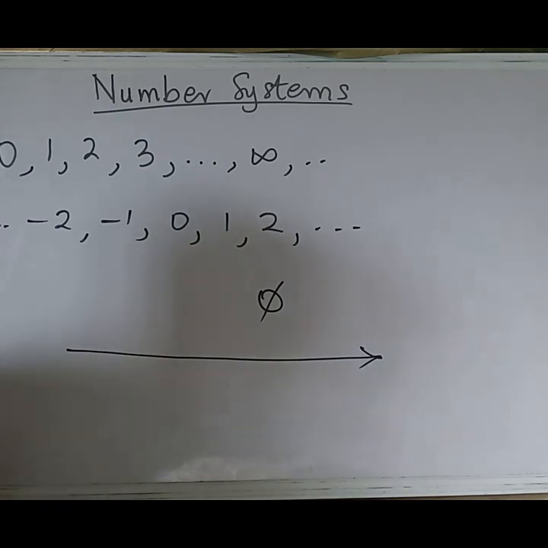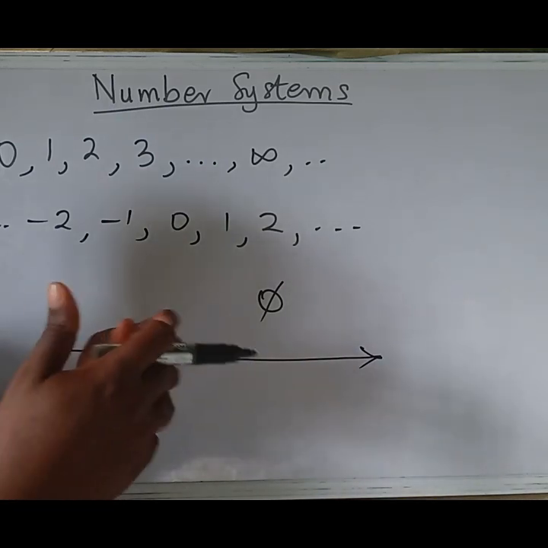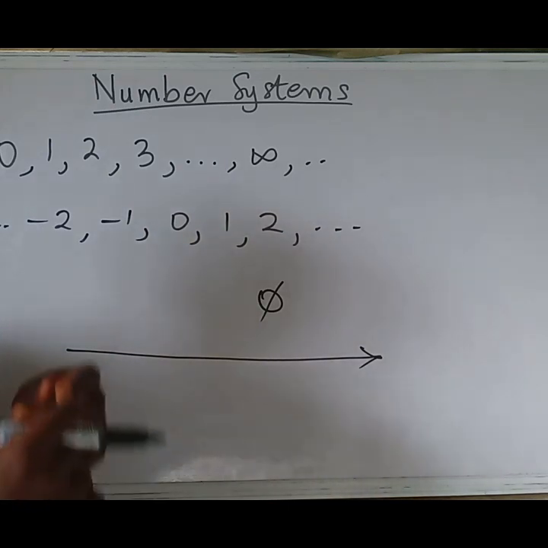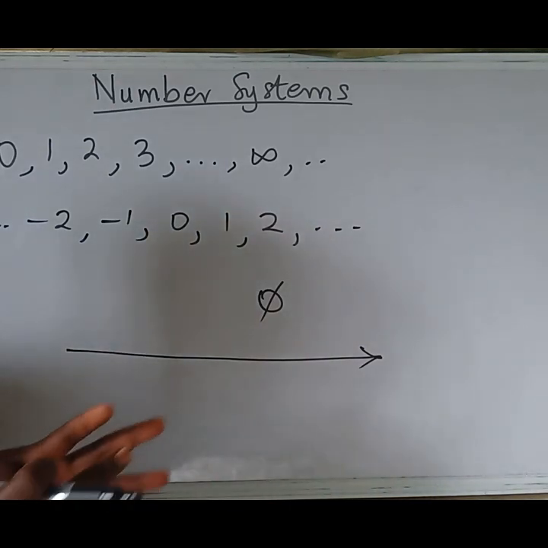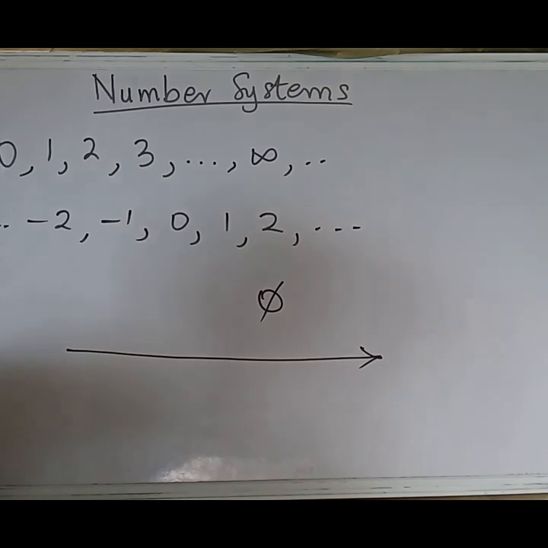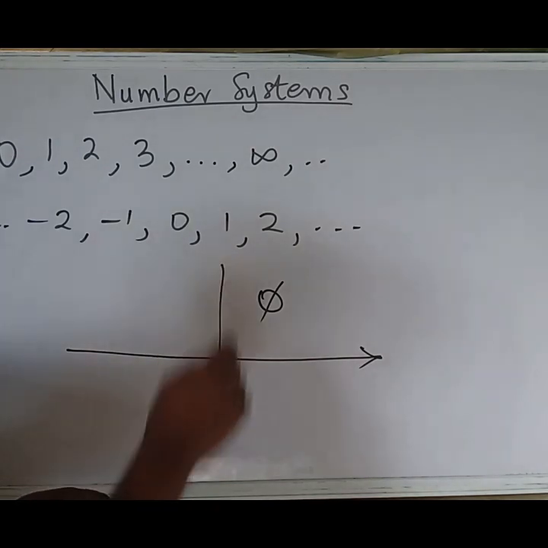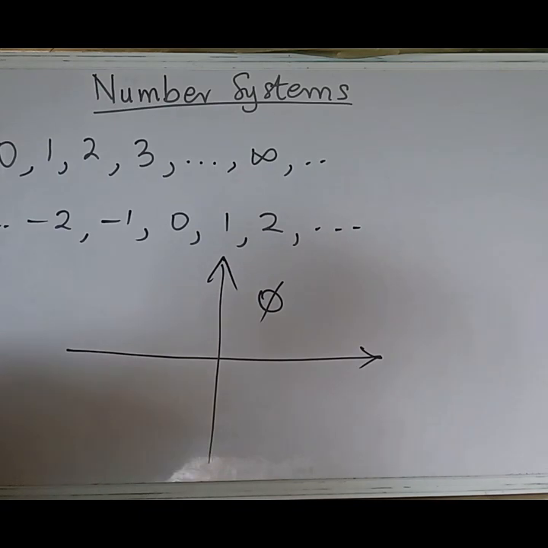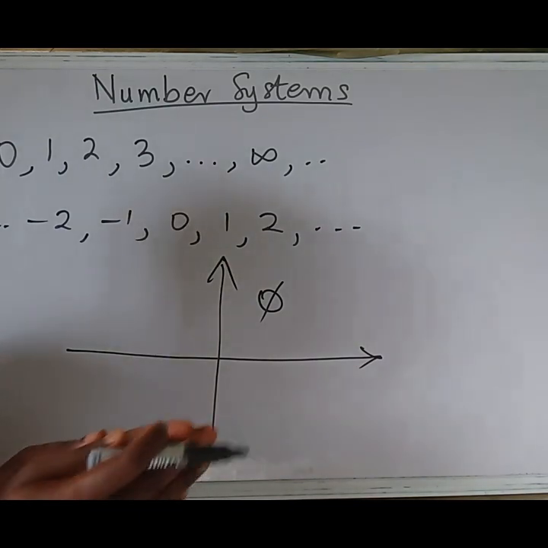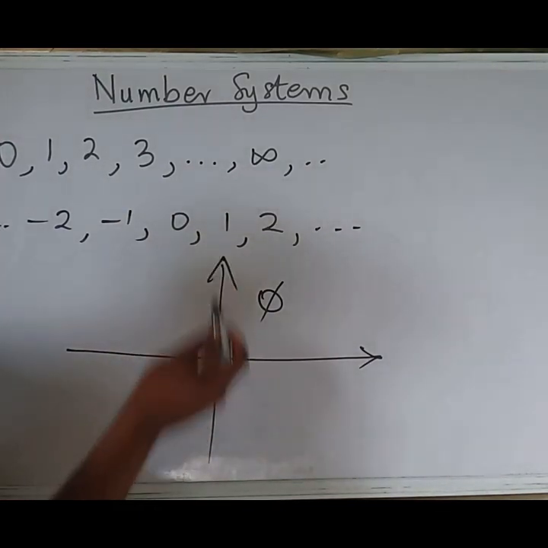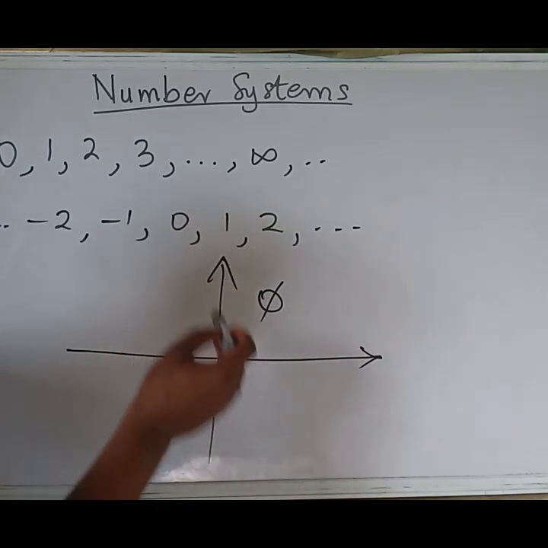Okay, it doesn't stop there again. The notion of the real numbers has also been extended to a larger system, which we refer to as the complex numbers. This complex number takes the real number line to the square root of -1, and this number can be found on a vertical line like this.